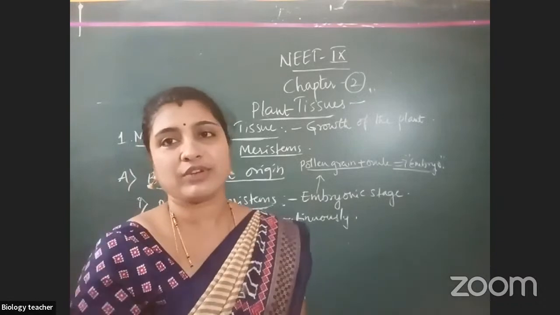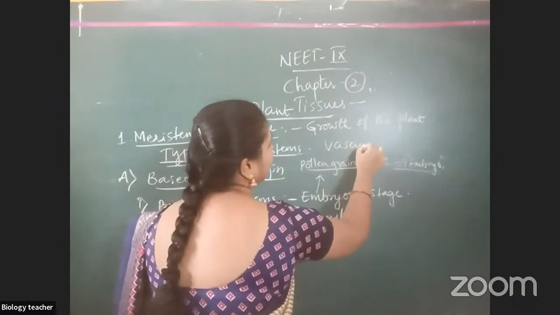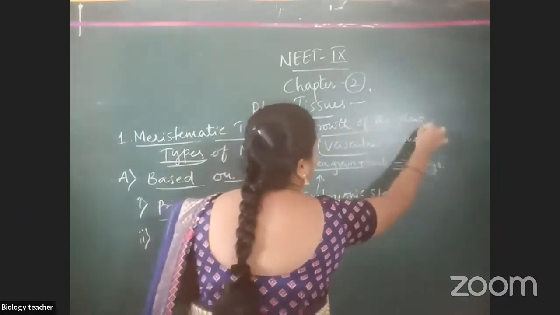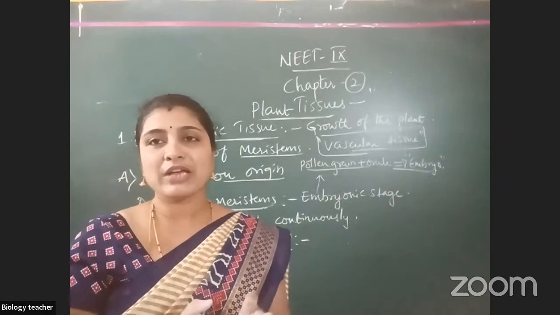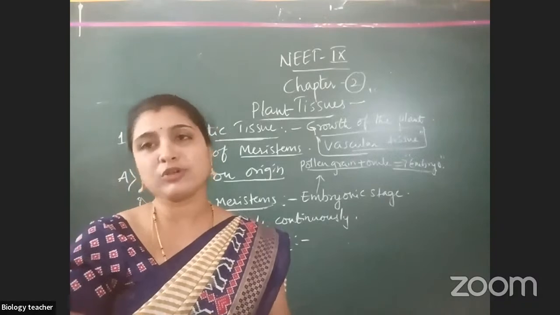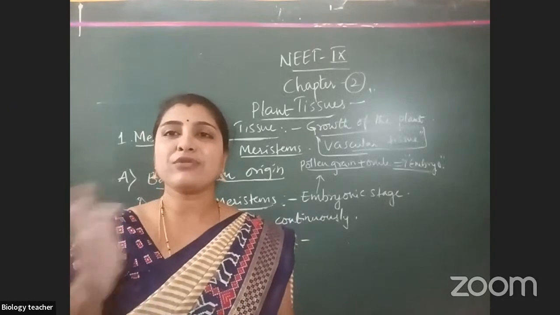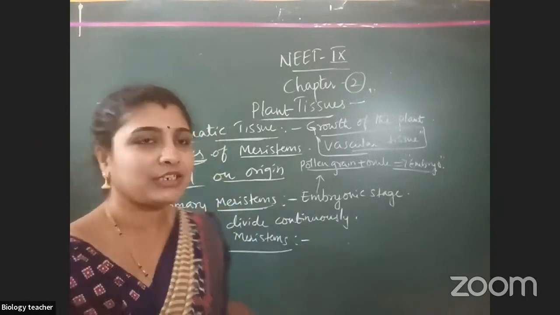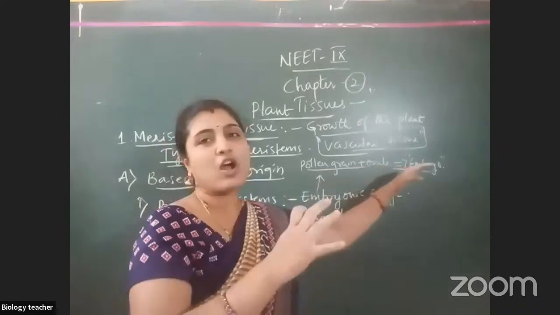So I can say it another way. For example, the vascular tissue is a permanent tissue. We will take the example of vascular tissue. You have studied it: it is helpful for the conduction of water and minerals, isn't it? And food materials. If you take the history of vascular tissue, it has formed from where? From meristematic tissue only. Which type of meristematic tissue? Secondary meristematic tissue.